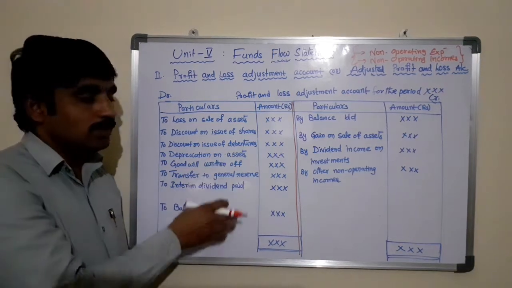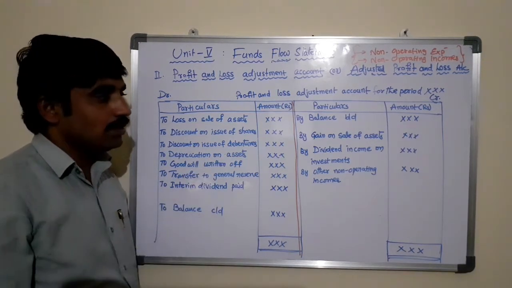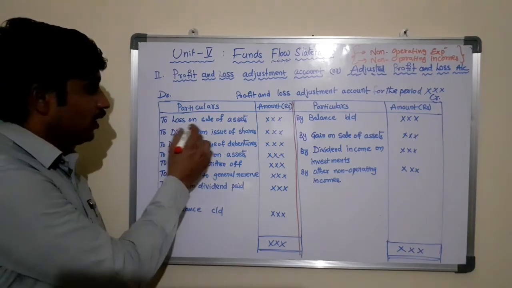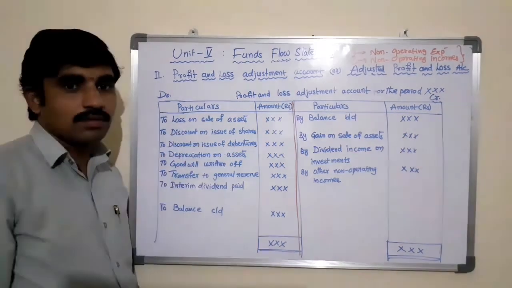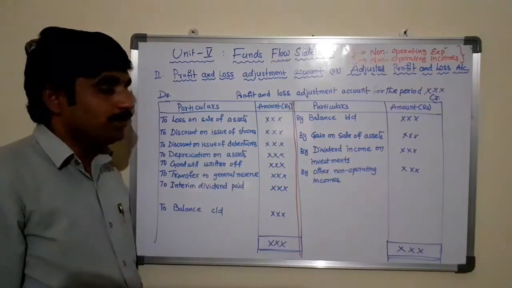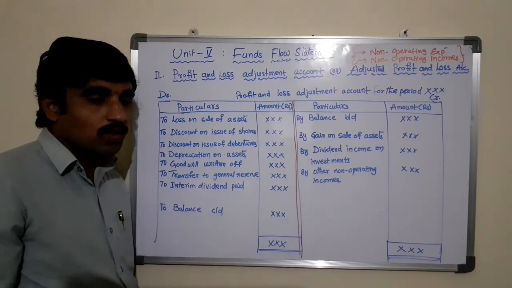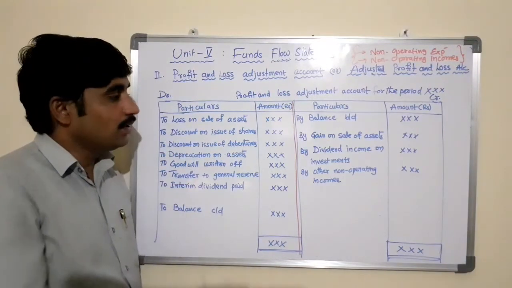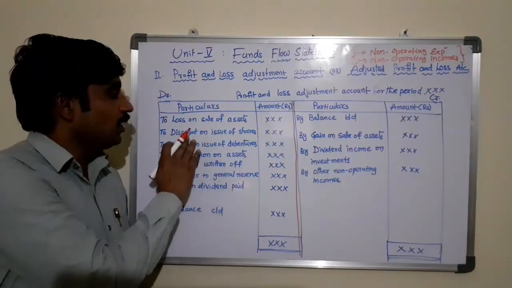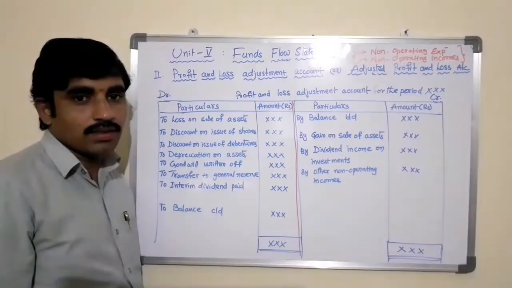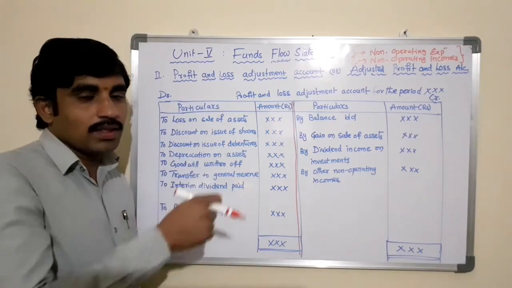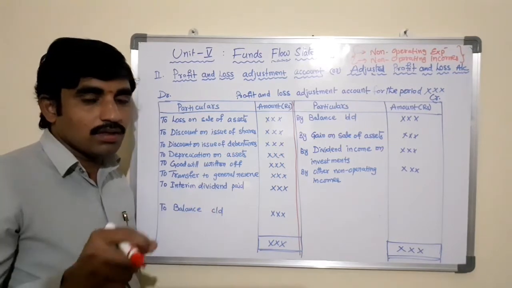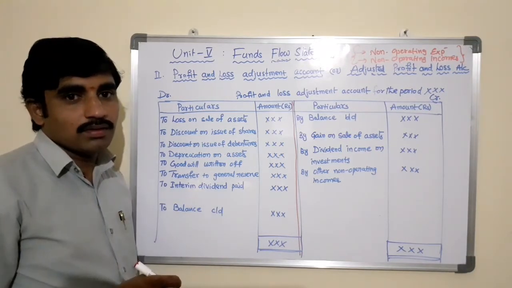Let us see the items which generally come under non-operating expenses. Loss on sale of assets. Whenever the business sells assets in the market, if it incurs any loss, that is a loss on sale of asset, which is not because of the activities conducted in the business. It is not the business operation.